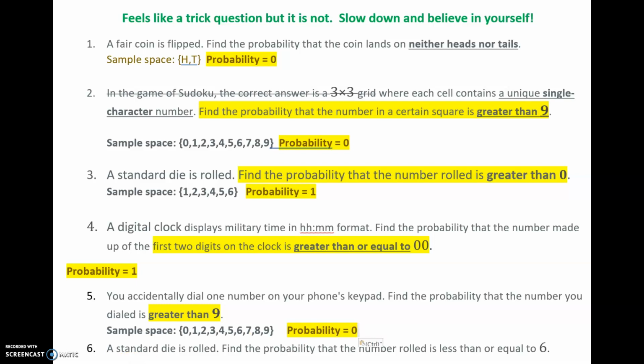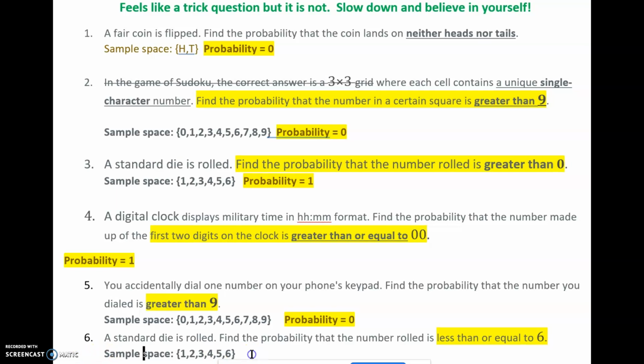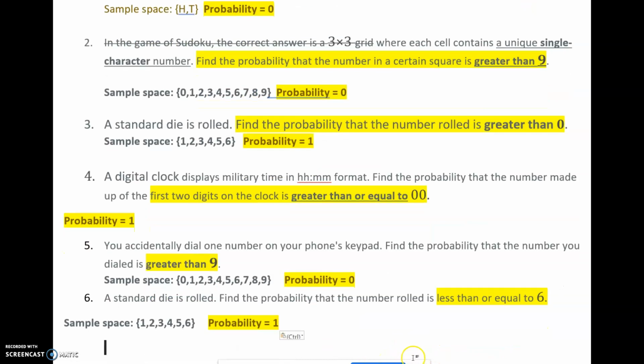All right, last one. Here we're rolling a standard die again, just one standard die. So let's put the sample space in, 1 through 6, for rolling a single die. We're looking at the probability that the number you get when you roll the die is less than or equal to 6. How much of this is less than or equal to 6? Yes, all of them. So you could write 6 over 6, but again, this is just one where it's definitely going to happen. You're definitely going to get something less than or equal to 6. So the probability on this one is 1.